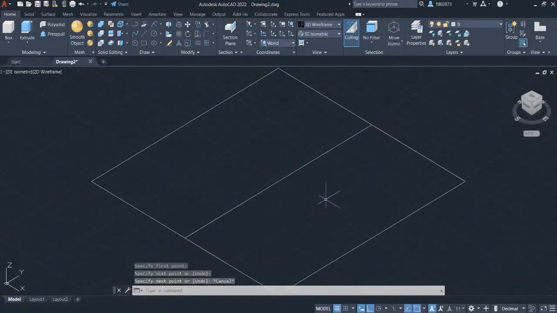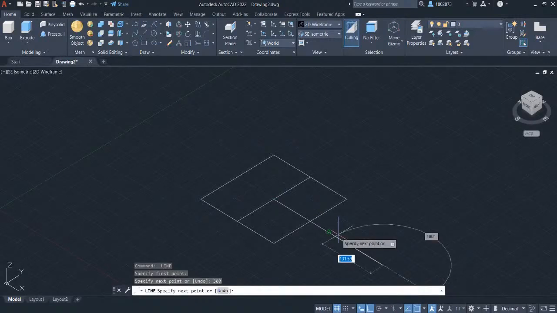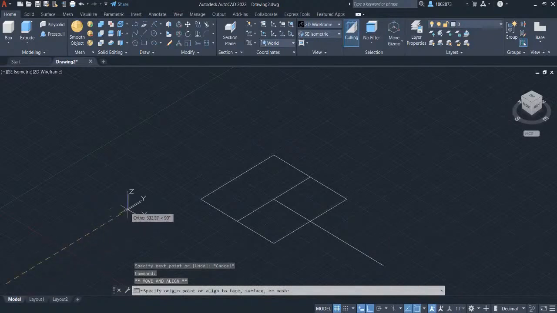Press Escape. Press spacebar to repeat line. Left click here on this midpoint. Hover your crosshair here and let's key in 300. Press Enter. Let's move this UCS icon here and place it here.